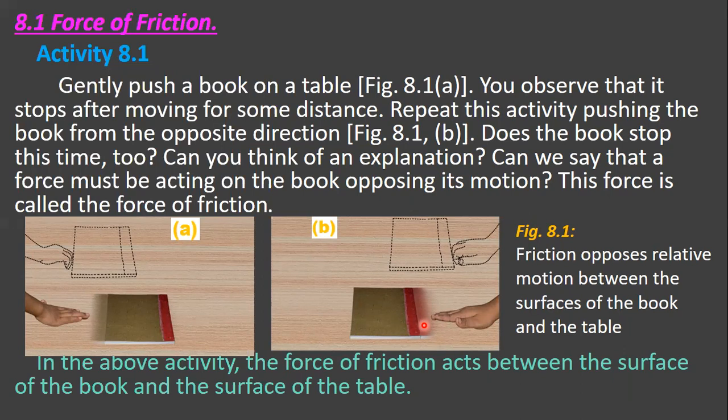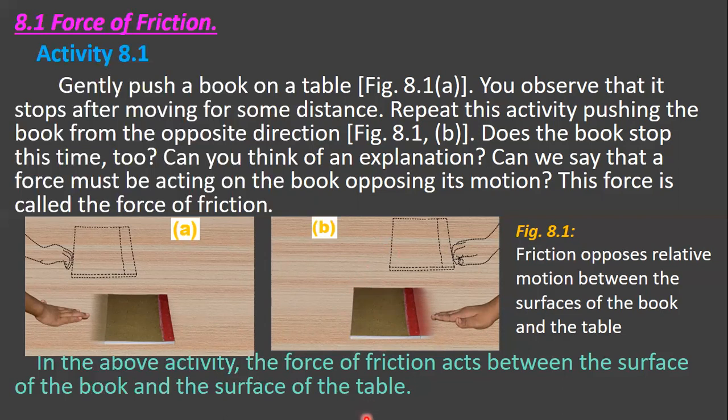And you saw here that if you apply a force along the left, the friction acts along the right. And if you apply the force along the right, the friction acts along the left. In both cases, the frictional force opposes the motion of the book, and the force of friction always opposes the applied force.